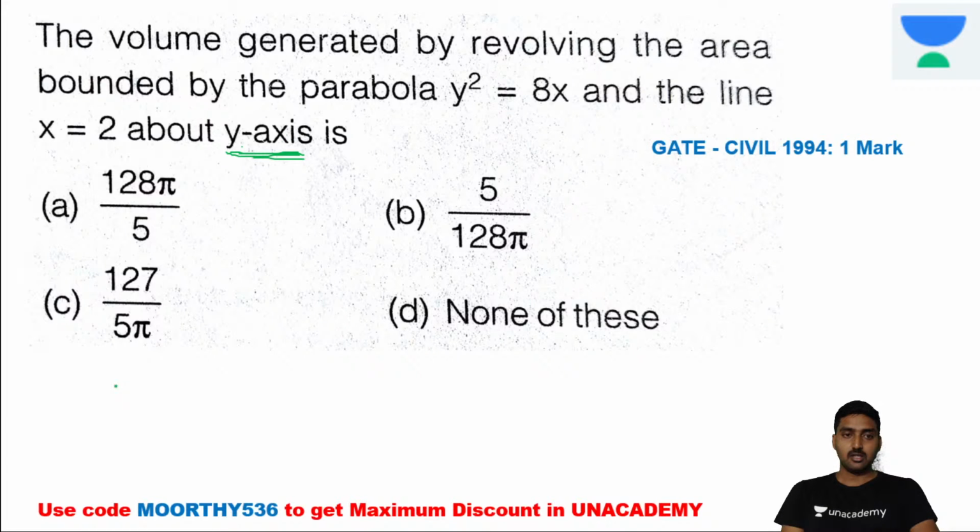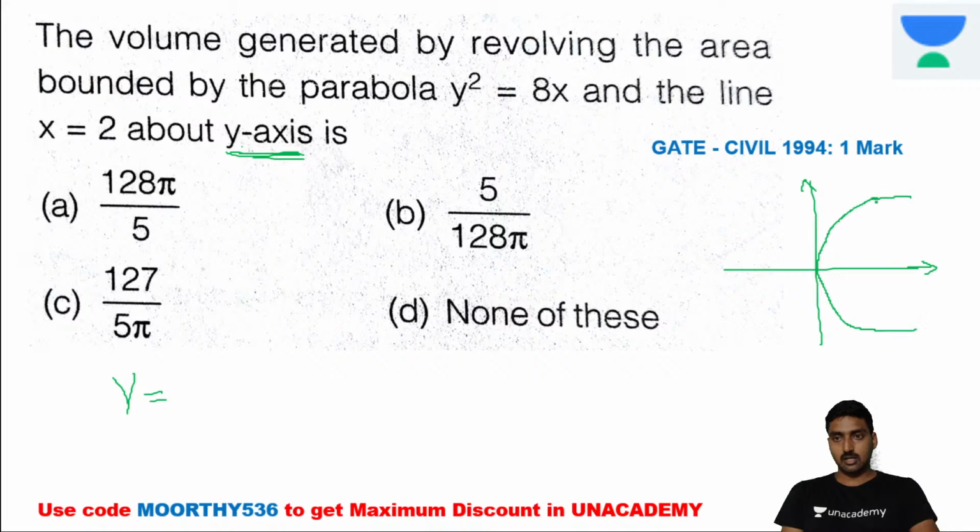Now there are two curves. One is the parabola, another one is the line x is equal to 2. It's revolved about the y-axis. If you draw the graph, it's x is equal to 2 and y square is equal to 8x. While revolving about the y-axis, we require the limit.